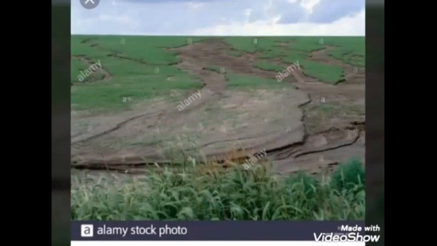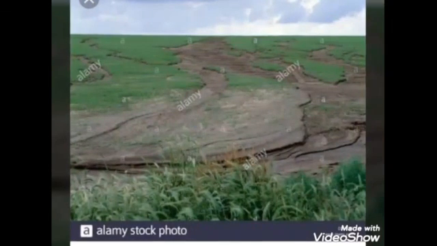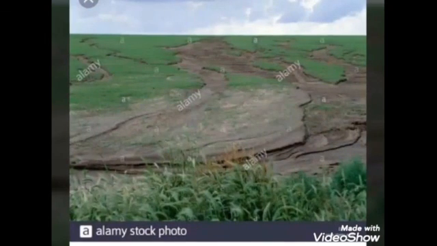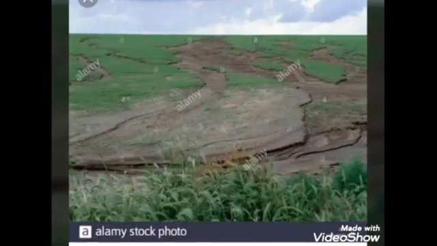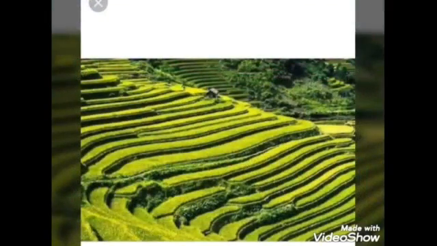And in desert regions you can see wind erosion. Its picture is not given here. When the wind blows, loose soil will be taken away and deposited somewhere else, and that is called wind erosion.